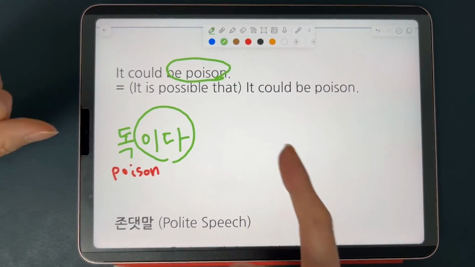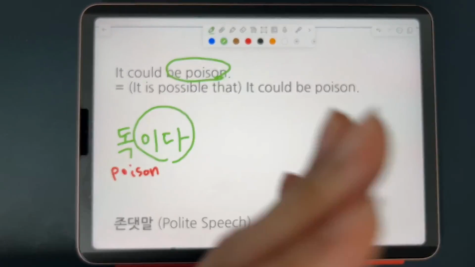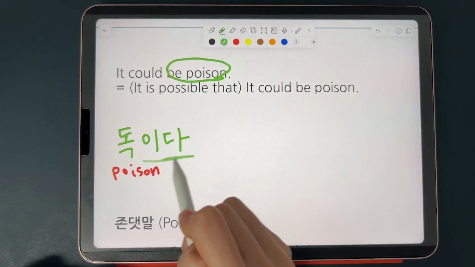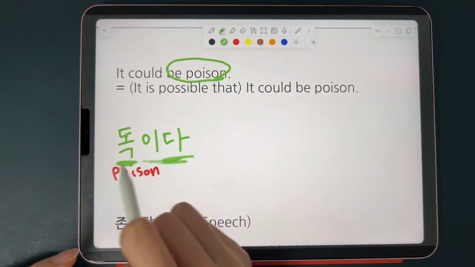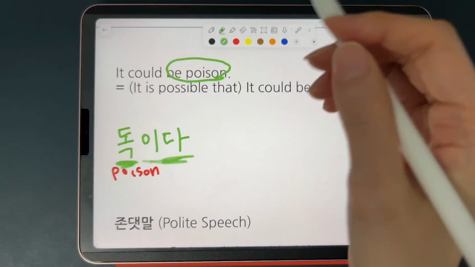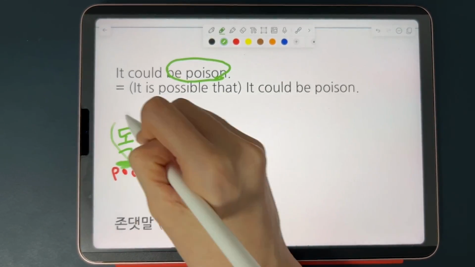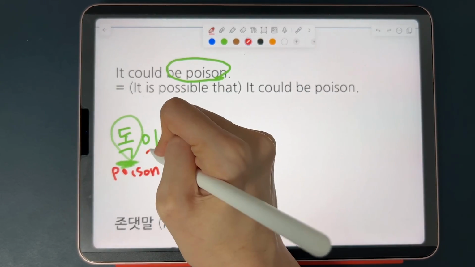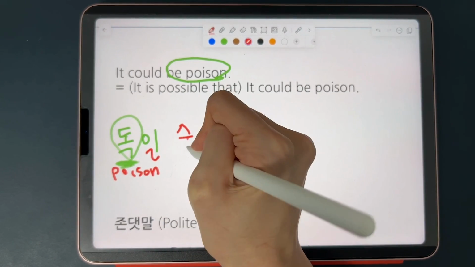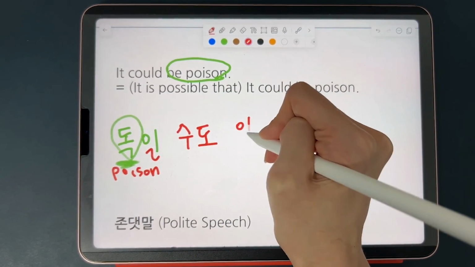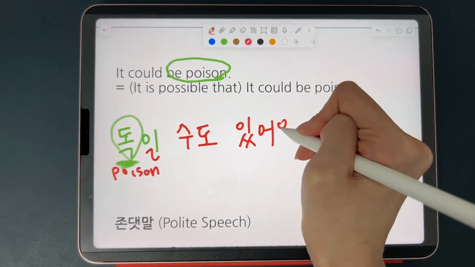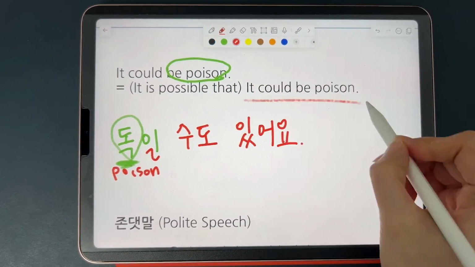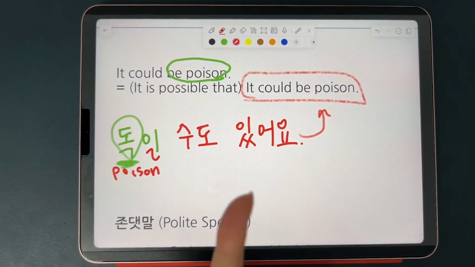So it's used when you want to say something is a noun. So 독이다 means something is poison. And so there's a possibility that it is poison. So you can combine to the stem 일 수도, right? 있어요. 독일 수도 있어요. 독일 수도 있어요 means it could be poison.